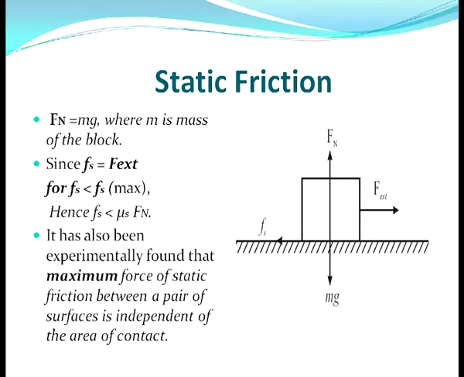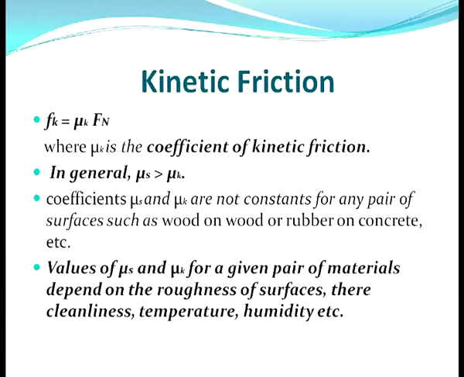Here you can see the maximum force of static friction does not depend upon the area of contact. Now coming to kinetic friction, similarly as we wrote for static friction Fs equals mu s Fn, in the case of kinetic friction we can write Fk equals mu k Fn. That means the force of kinetic friction Fk is equal to the coefficient of kinetic friction into the normal reaction Fn, and mu k is known as the coefficient of kinetic friction.